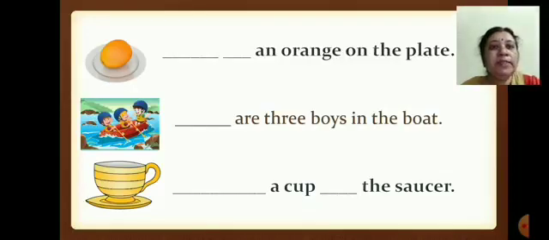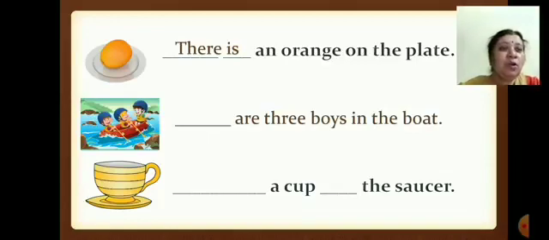So, how many oranges are there? Yes, there. So, what will I write here? There is an orange on the plate. Only one orange. So, I will write here: There is an orange on the plate.